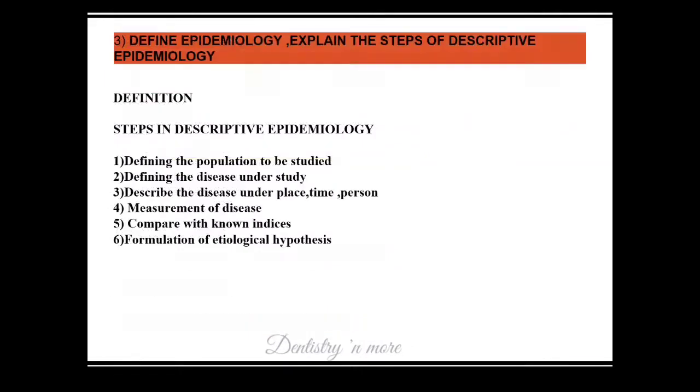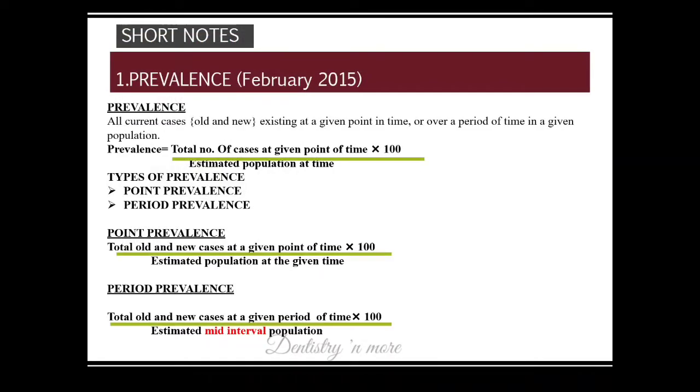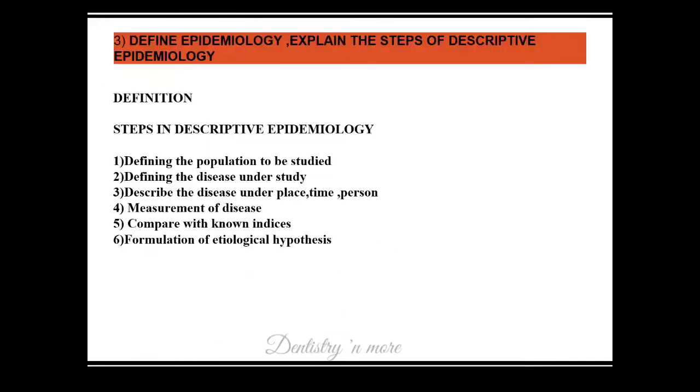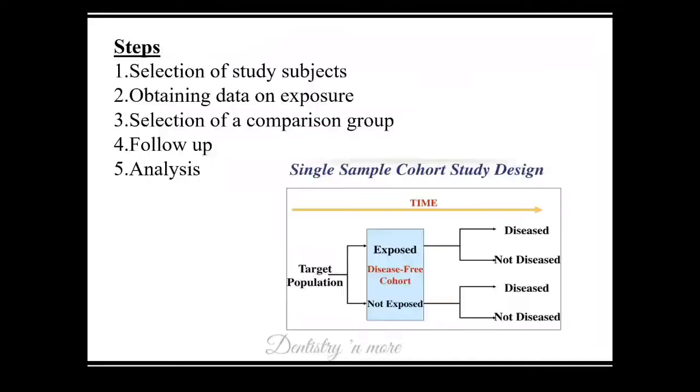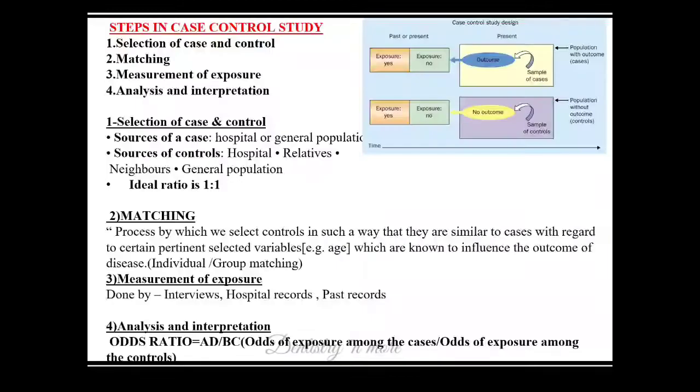I have not explained the details of all this in writing, so each step has to be explained well if it is asked as an essay question. Now, lots of short notes, and before that, these three main questions can also be asked as a short essay. So at that time you don't need to explain much, but when you are writing cohort study and case control study, make sure you draw all these flowcharts.